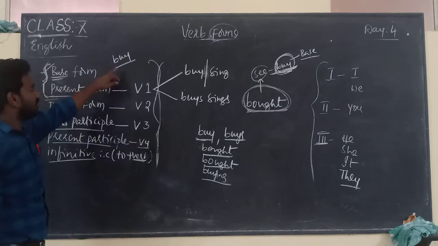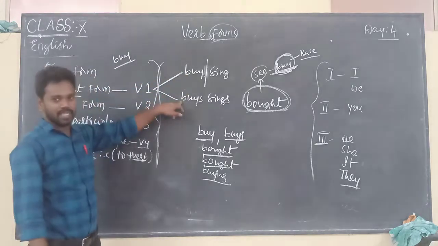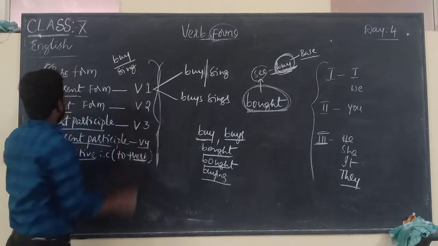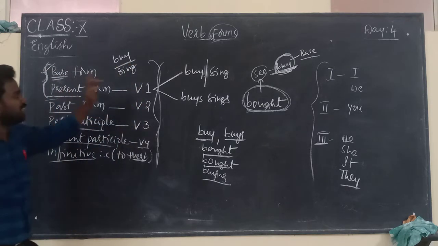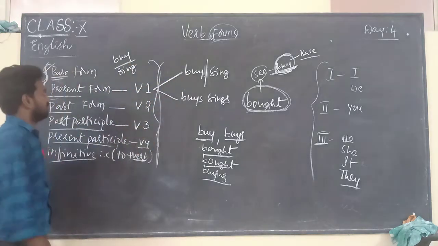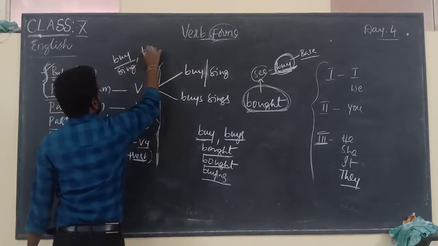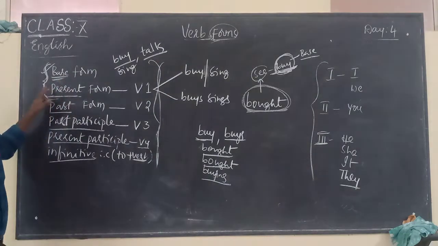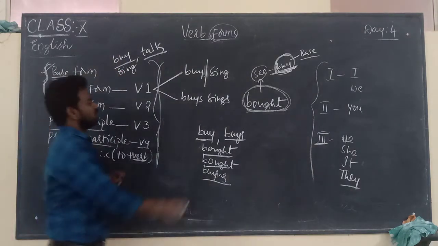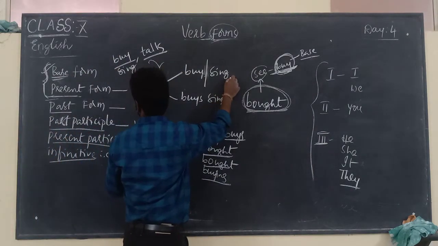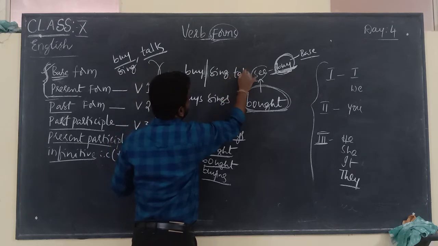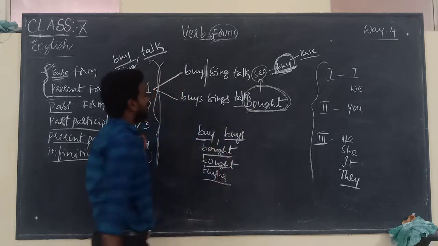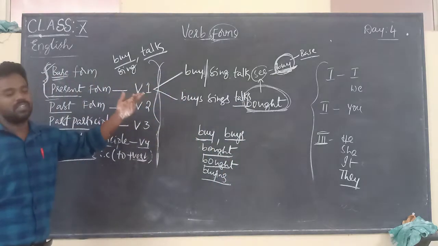Sing is the base, for example, buy is the base form. What are the present forms of buy? Buy or buys. What is the present form of sing? Sing or sings. For example, if I take talk, T-A-L-K, the base form is talk. What are the present forms? Talk or talks. So when do we use talks and when do we use talk?